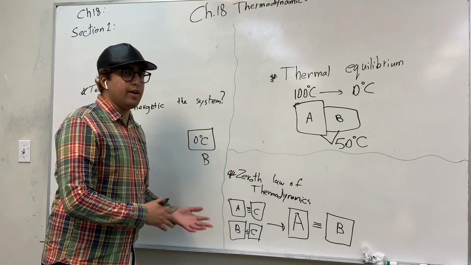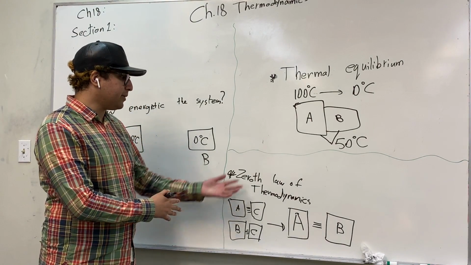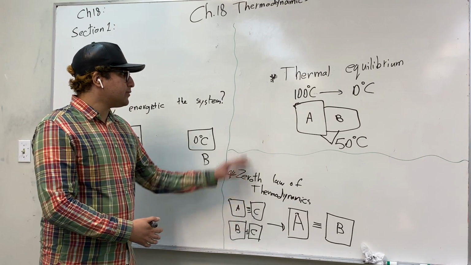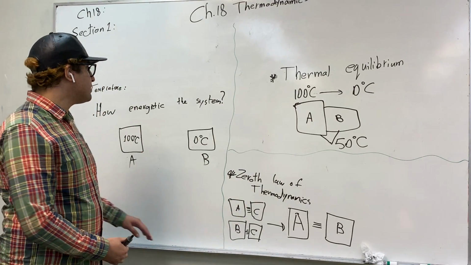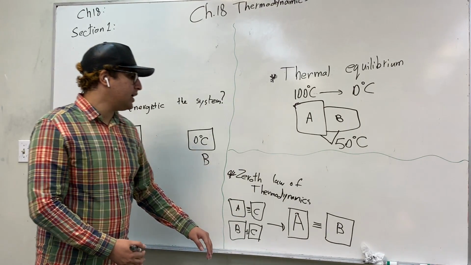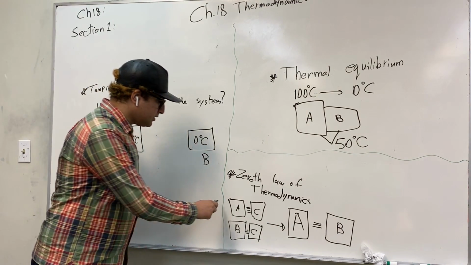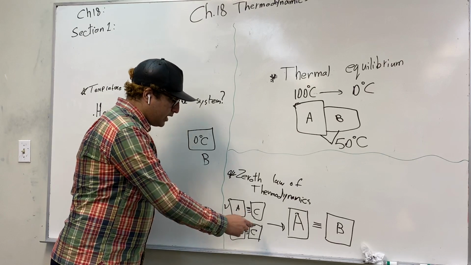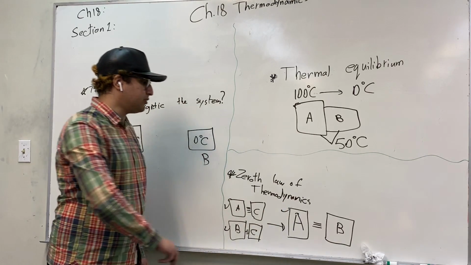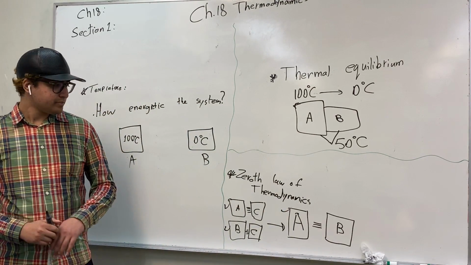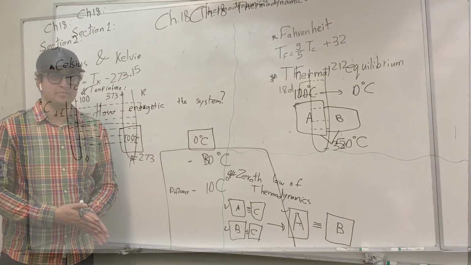It's a very logical, simple idea: if you understand what thermal equilibrium is and what temperature is, it will come automatically that if this condition is true and this condition is true, then this condition must be true as well. And that's it.